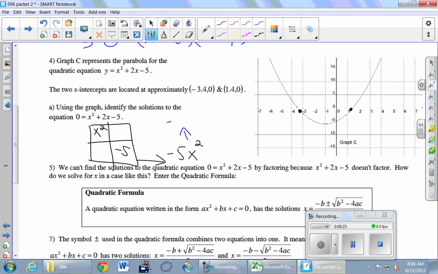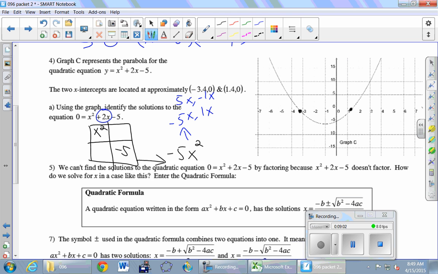There's not that many. Could be -5x and +1x. And there's only one other possibility: 5x and -1x, right? Those are the only things that will multiply to that -5x squared. When you add the top one, what do we get? 4x. When we add the bottom one, -4x, right? In either case, can we build this 2x? No. So that's how we know it doesn't factor, right? You do the box and then you get stuck. So what do we do when it doesn't factor? All right, let's try number 5.